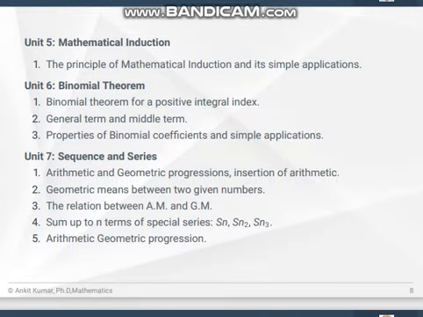Unit 6 contains the binomial theorem. In this unit we read binomial theorem for a positive integral index, general term and middle term, properties of binomial coefficients and simple applications. Unit 7 contains sequences and series. In this unit we read arithmetic and geometric progression, geometric means between two given numbers, relation between AM and GM, sum of n terms, arithmetico-geometric progression.